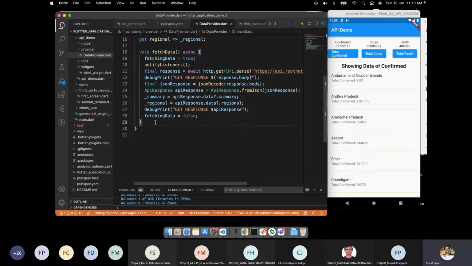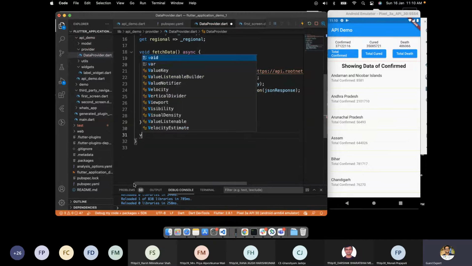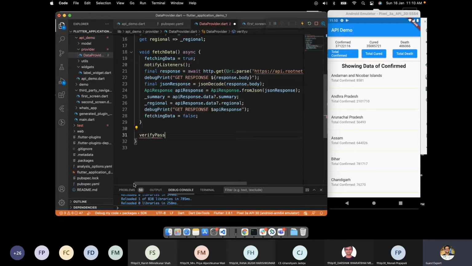But I'll not suggest you to use it because right now you're in a learning phase. So I'll simply disable it, because this actually shows everything. If I write something like verify password, it will give me the whole code.